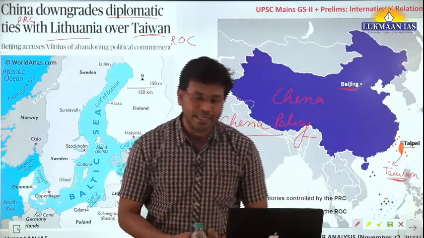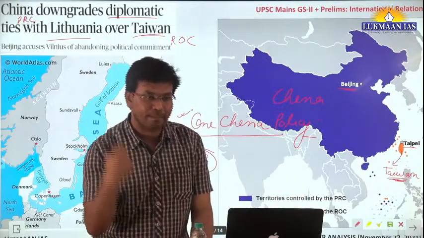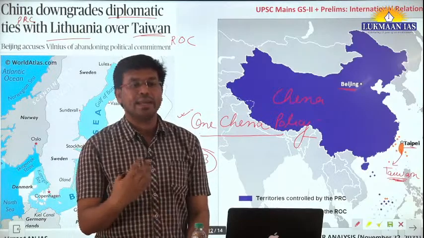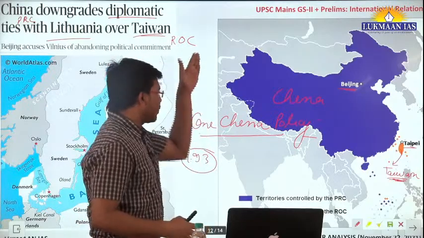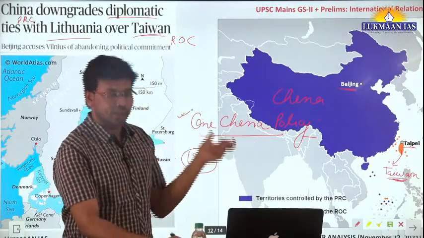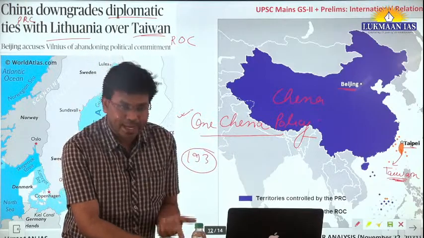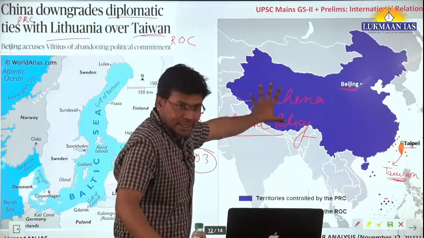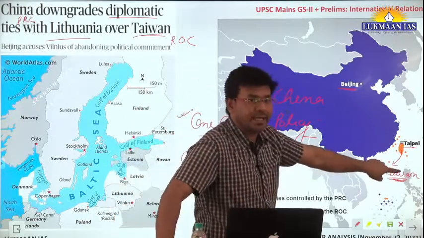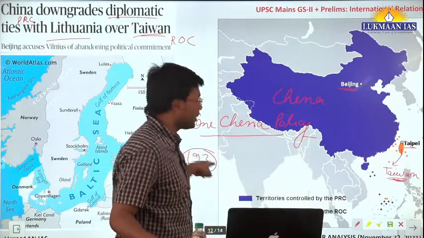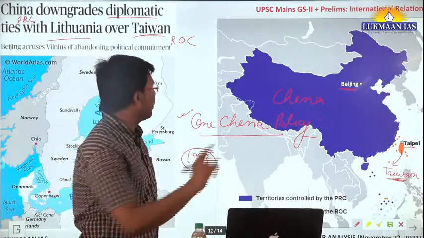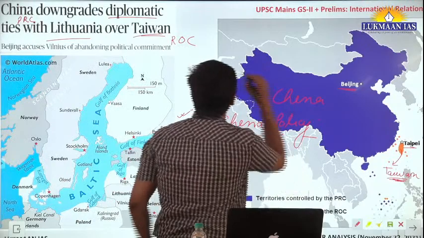So when we talk about international relations, what constitutes a country? How do we define a country? For defining a country, we should have some scale, some parameters to look into. So where do we find those parameters? China is an independent nation, India is an independent nation, USA is an independent nation, Taiwan is an independent nation, but at the same time it has not got recognition from the United Nations. Why? There are multiple reasons for it. For example, we will talk about the Montevideo Convention.